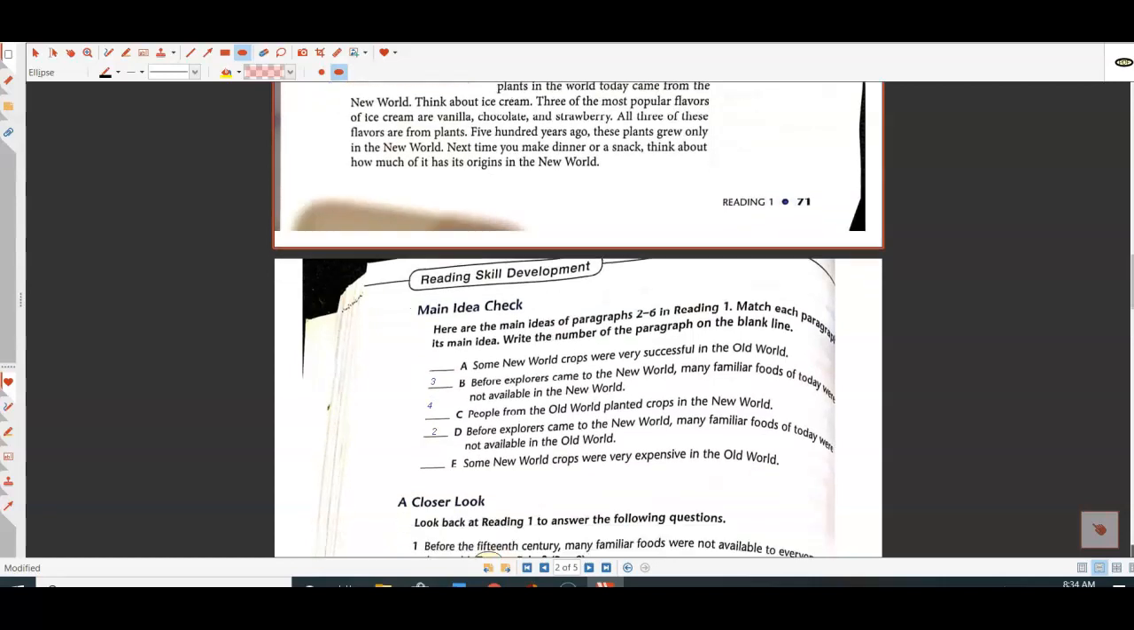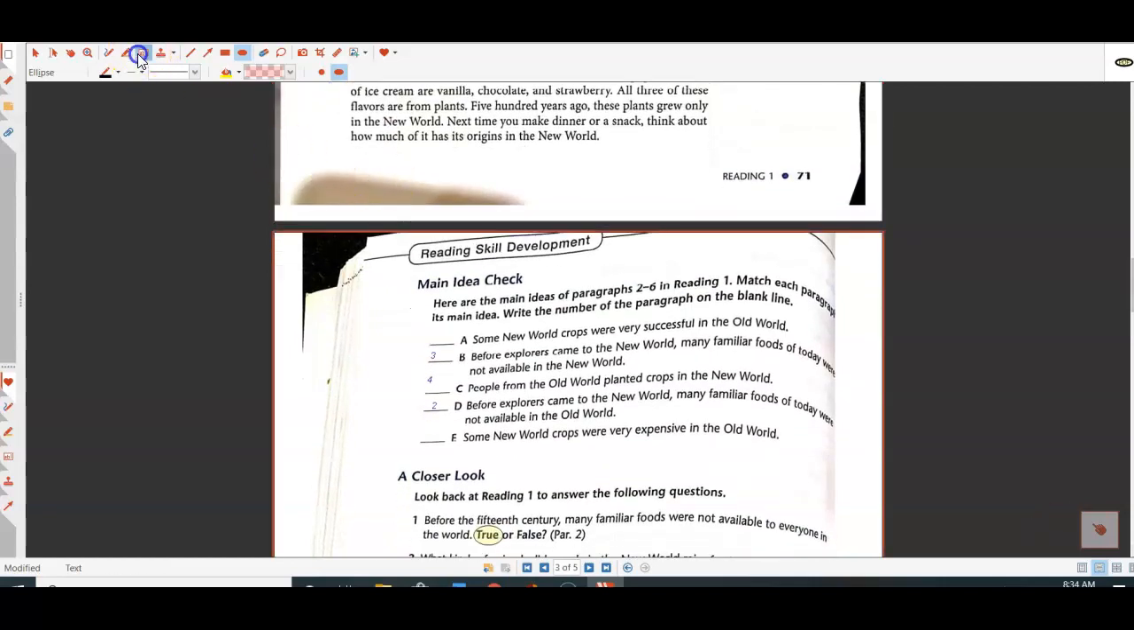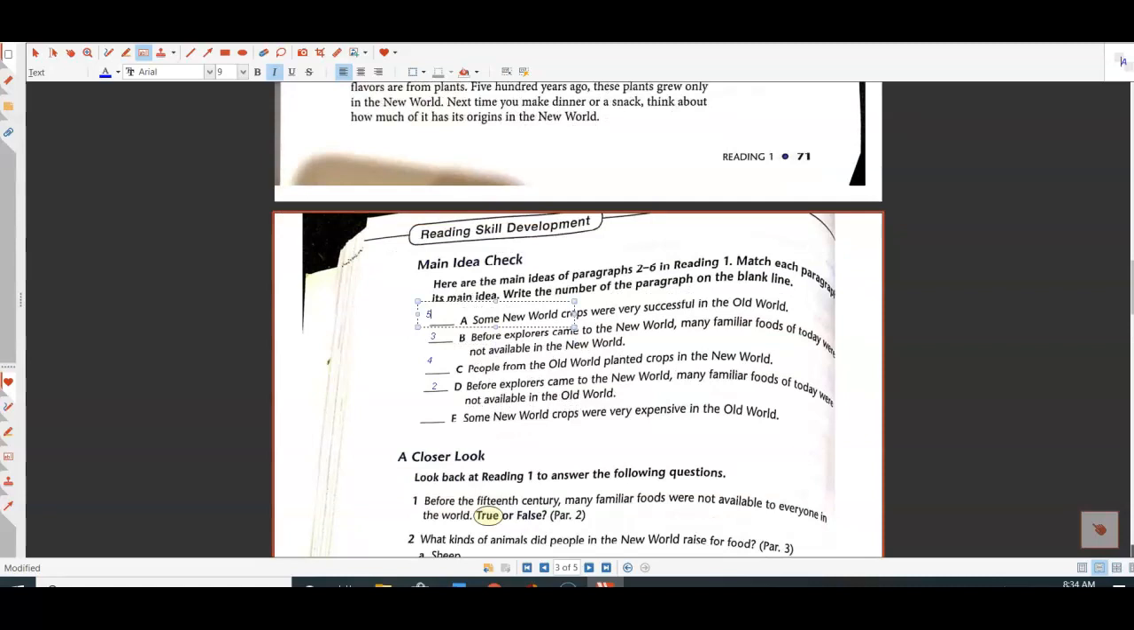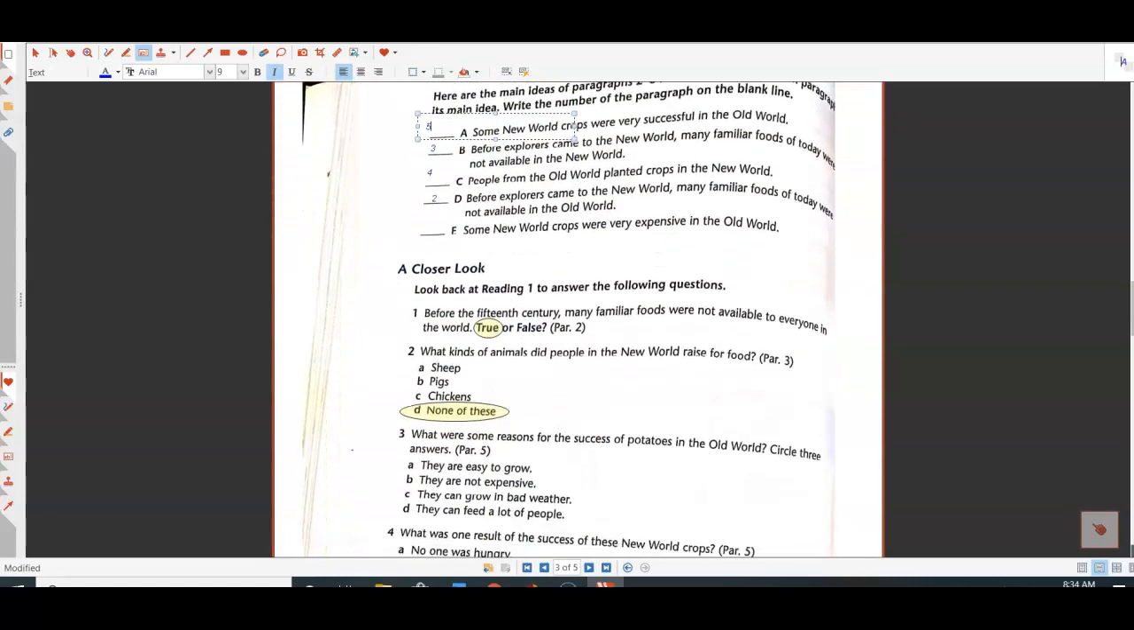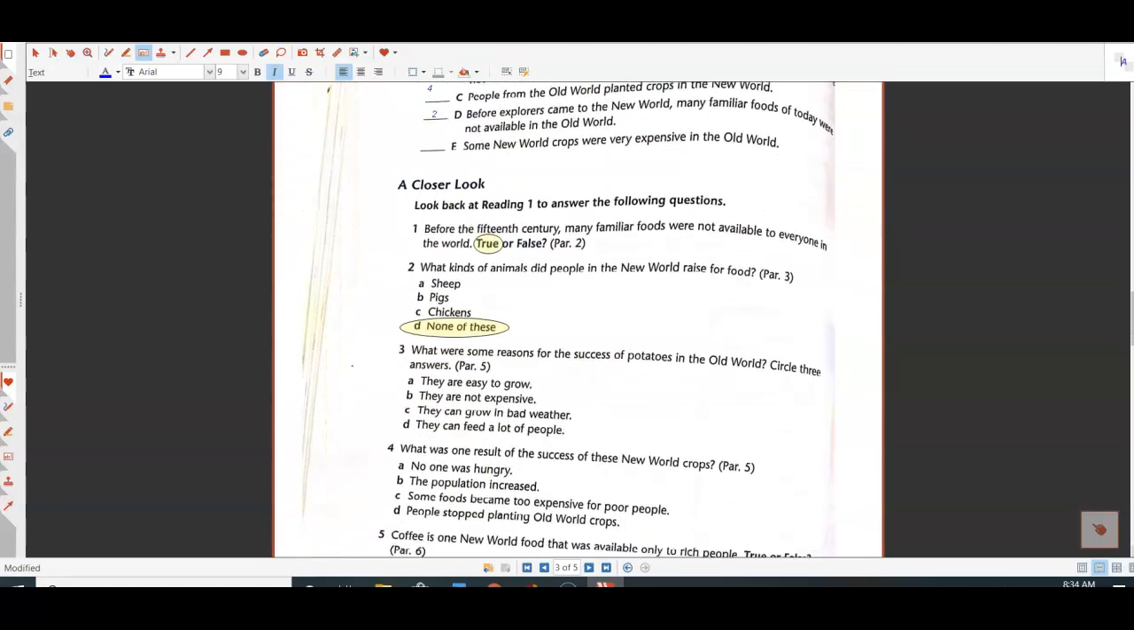And here we see, if you want to pause it to think about it a little bit, you can. But here we see that the main idea for paragraph 5 is this one. Some New World crops were very successful in the Old World. This means some things like potatoes grew very well in some of those other countries. So let's go ahead and look at these questions about potatoes. What were some of the reasons for the success of potatoes in the Old World? So when potatoes were brought from the New World over to the Old World, why were they successful?